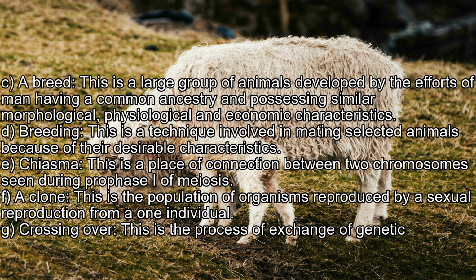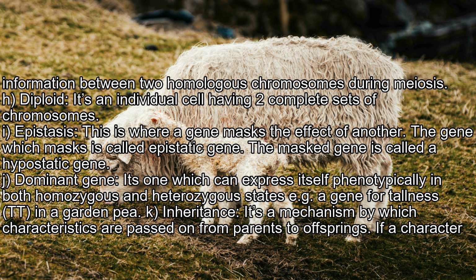E. Chiasma: this is a place of connection between two chromosomes, seen during prophase of meiosis. F. A clone: this is the population of organisms reproduced by asexual reproduction from one individual. G. Crossing over: this is the process of exchange of genetic information between two homologous chromosomes during meiosis. H. Diploid: an individual cell having two complete sets of chromosomes.